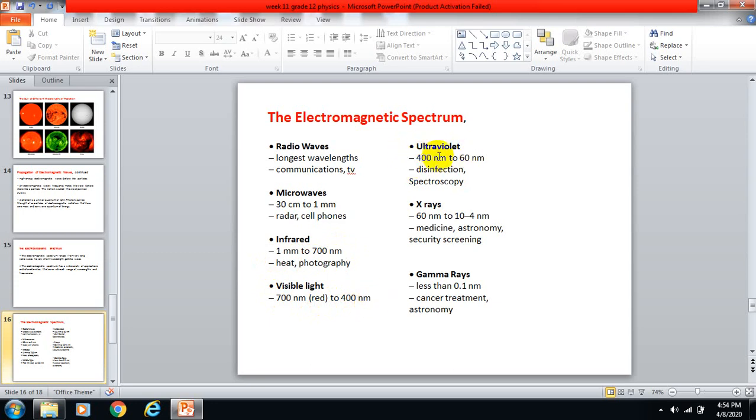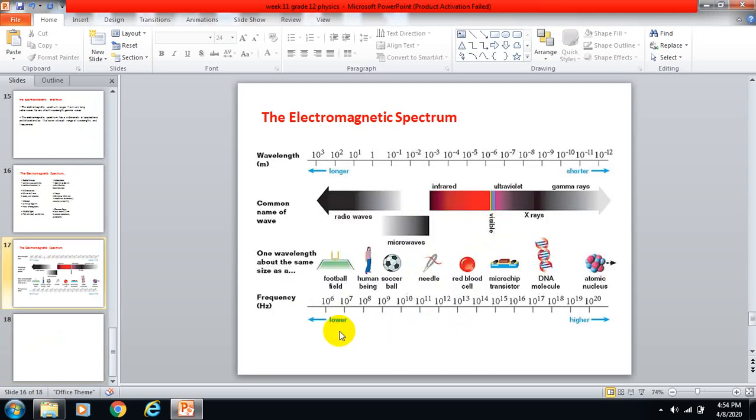Ultraviolet rays, 400 nanometers to 60 nanometers: disinfection and spectroscopy. X-rays, 60 nanometers to 10 to the power minus 4 nanometers: medicine, astronomy, security screening. These are the uses at different levels. Gamma rays, less than 0.1 nanometer: can be used for cancer treatment and astronomy. Got the idea?